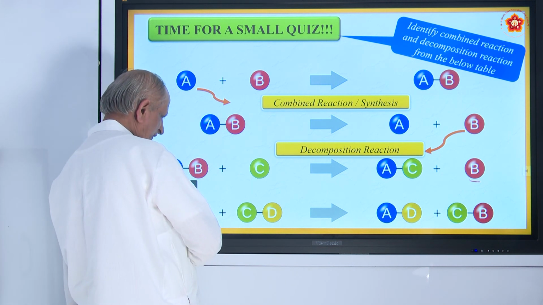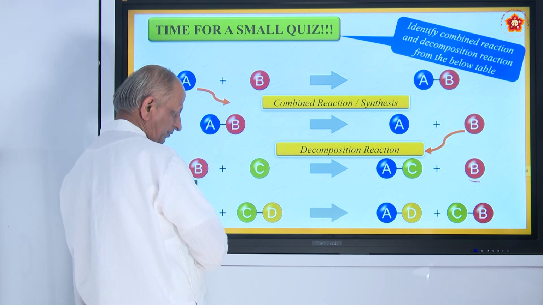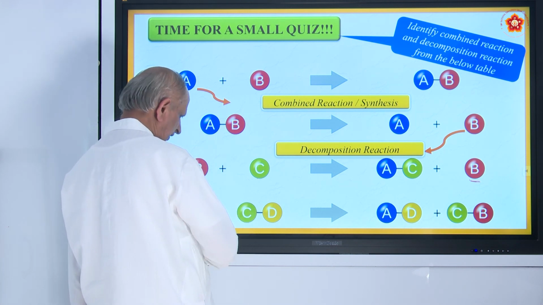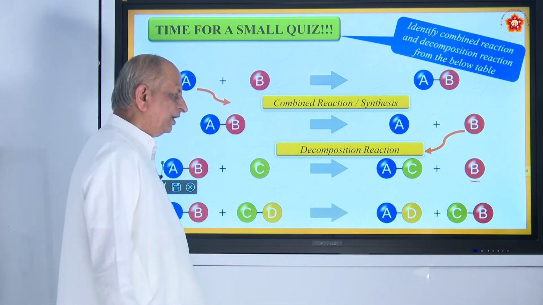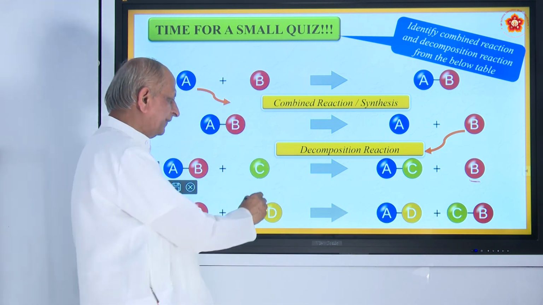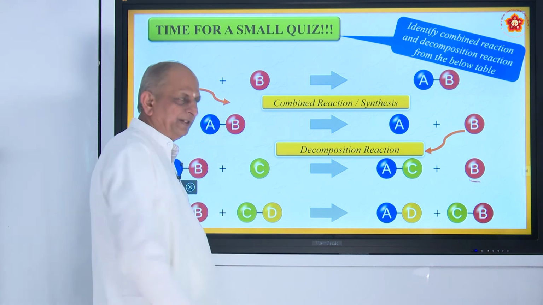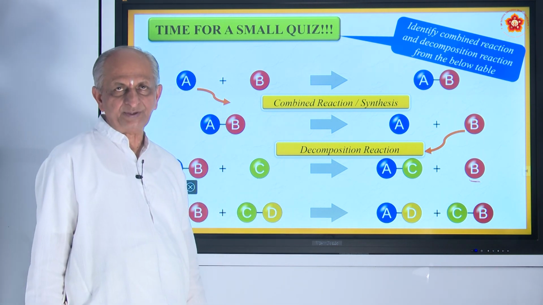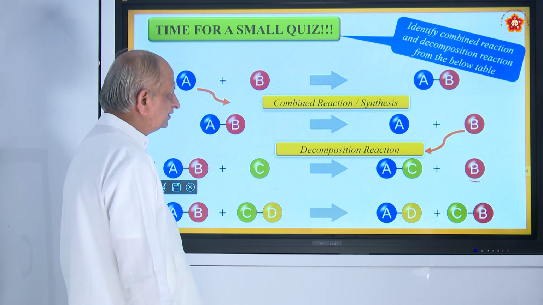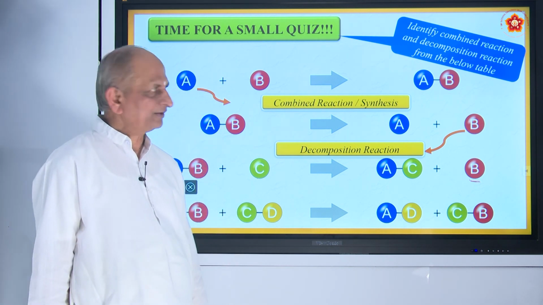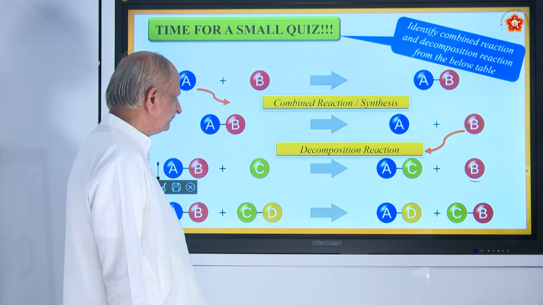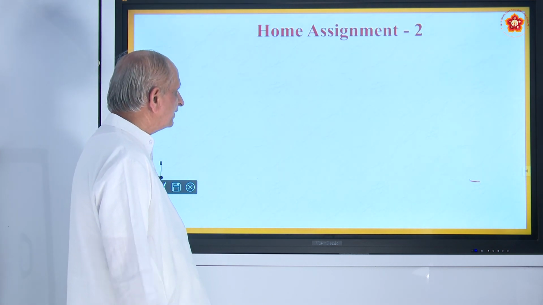Here there will be mutual transfer. A will combine with D and B will combine with C. So, there will be mutual transfer of the radicals. This is called double displacement or double decomposition reaction. Okay. This is just an interesting quiz. You have to identify and similarly you must give examples also.